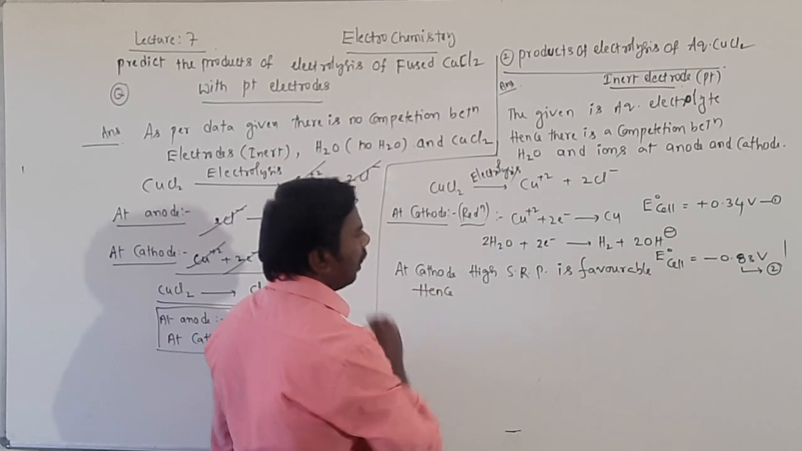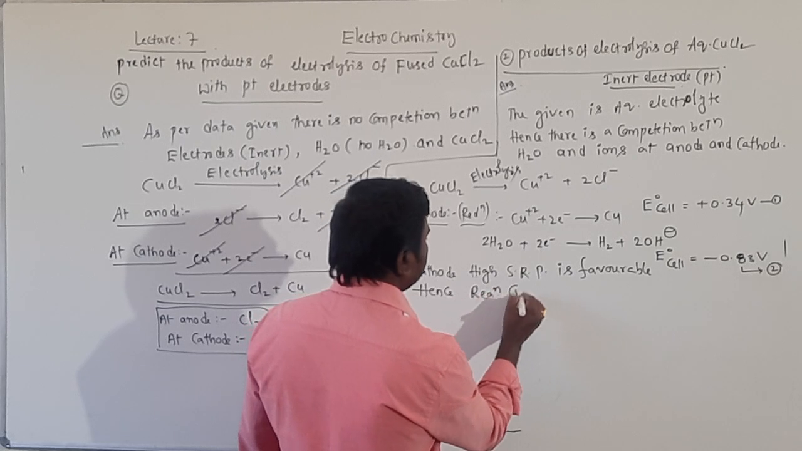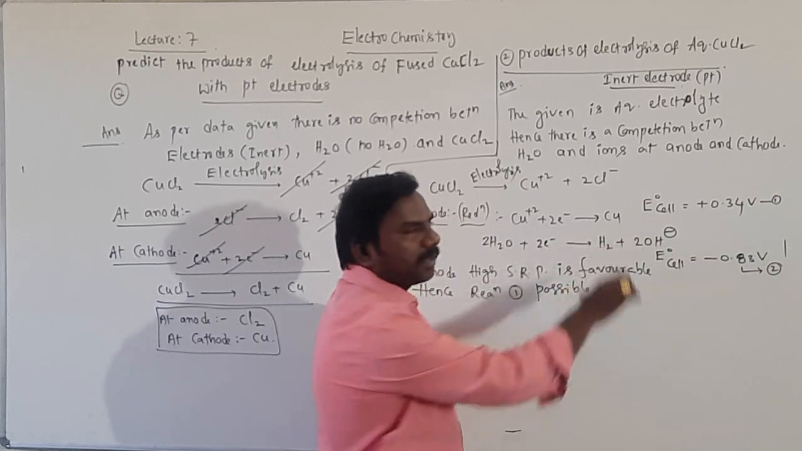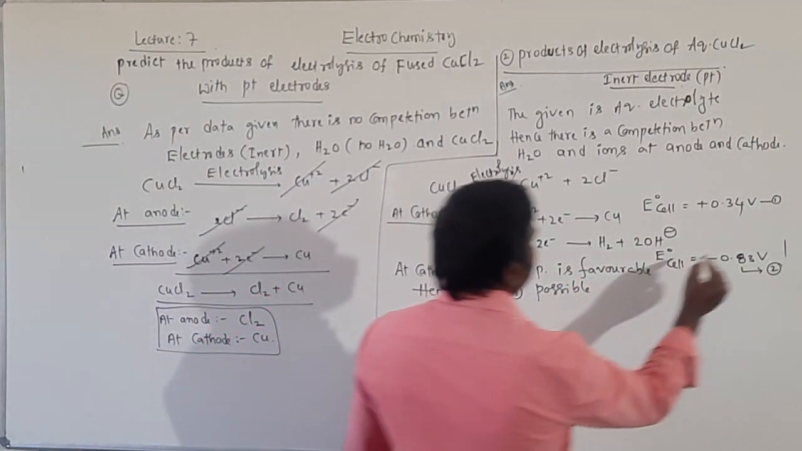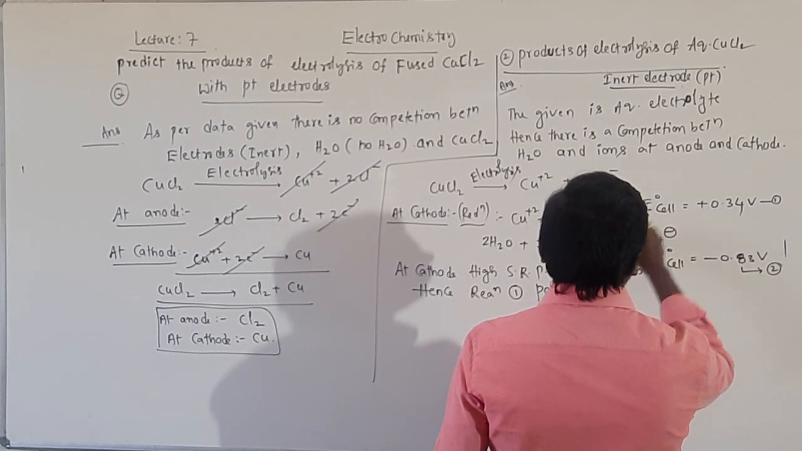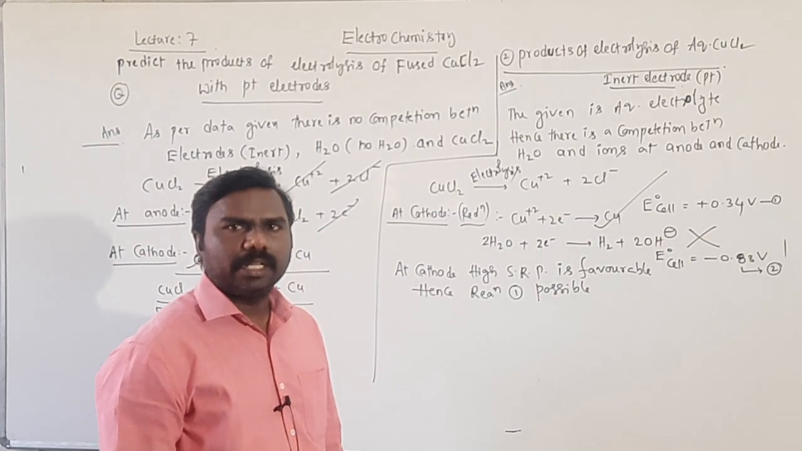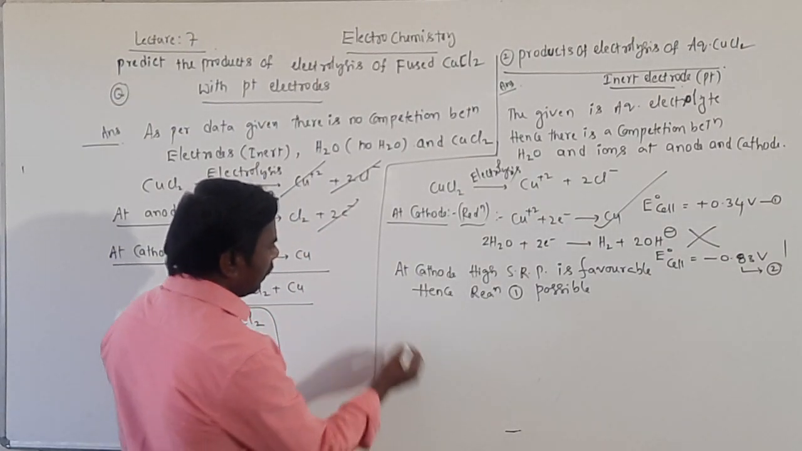Hence, reaction 1 is possible. It means copper is deposited at the cathode. Okay. Reaction 1 is possible, but not reaction 2. Getting? Reaction 2 is not possible.